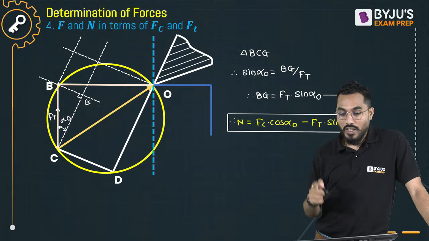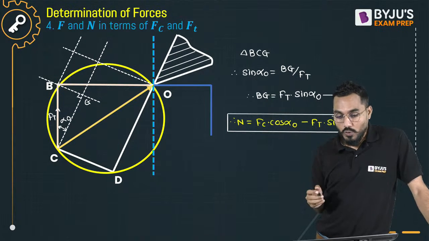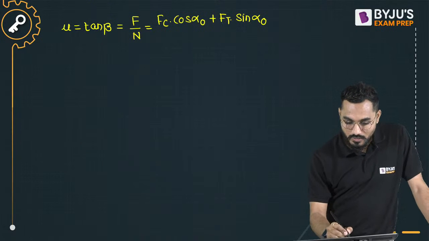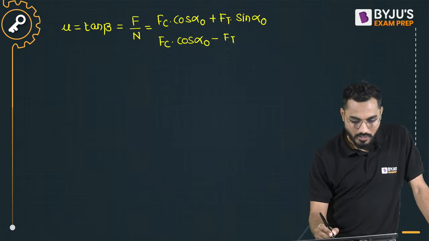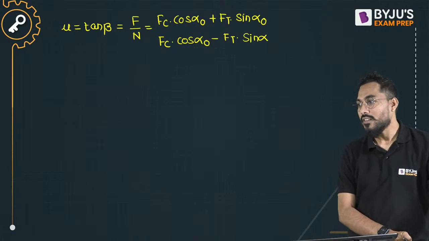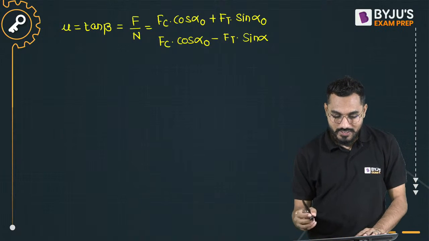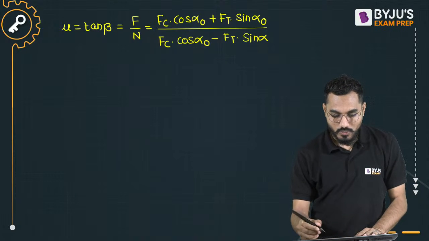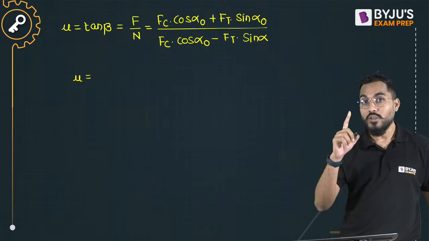Next, what is the formula? N is Fc into cos of alpha 0 minus Ft into sine of alpha 0. Do you remember these formulas? Because my dear friends, getting rank and success is not easy, right? Fine. Don't waste the valuable time of your life, right? If you want to do it, you have to do it seriously.